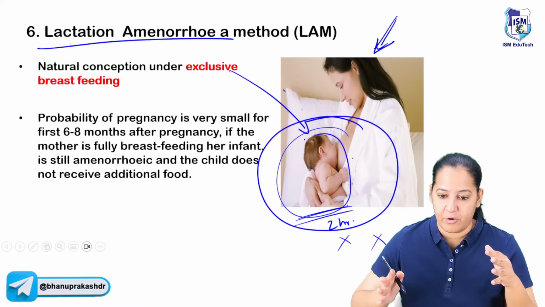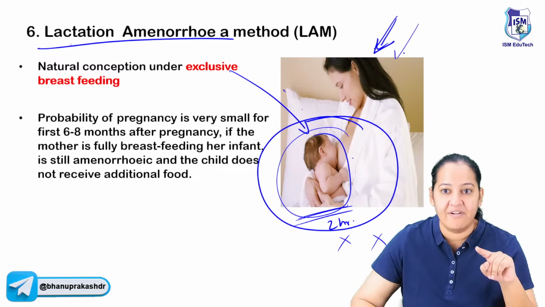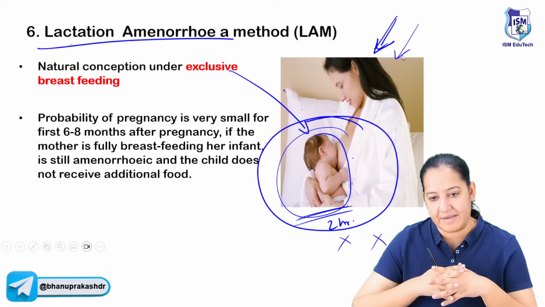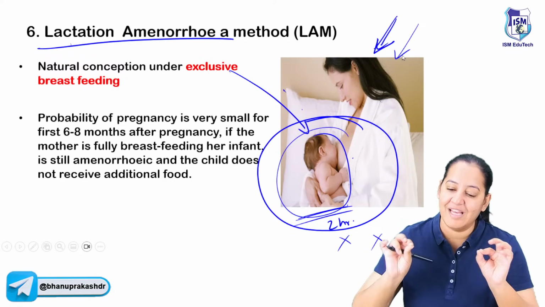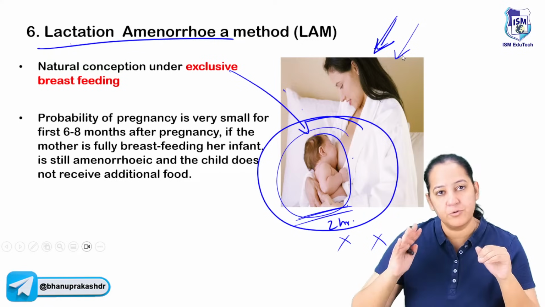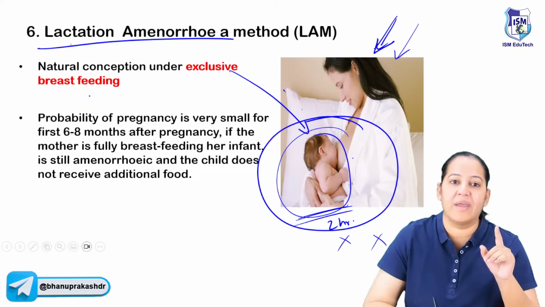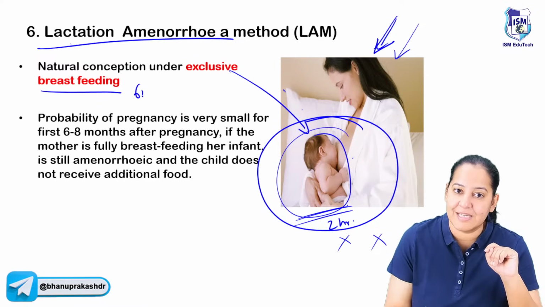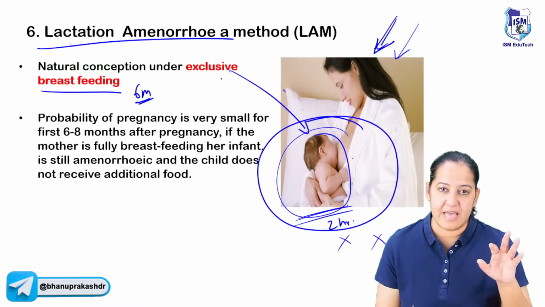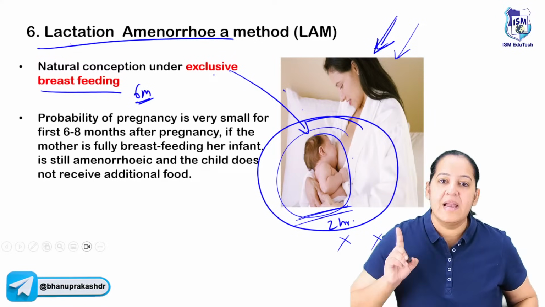Now, let the little one grow. A 2 or 3 years gap should ideally be there between 2 pregnancies. She has just delivered a baby. She is weak. So let her body build up again, and then she can become pregnant again. So breastfeeding is good for both, the mother and the baby. To the baby, it is giving nutritious food. To the mother, it is giving a natural way of contraception. So till she is doing exclusive breastfeeding to the baby for 6 months, every 2 or 3 hours, she doesn't ovulate. Okay, so this is lactational amenorrhea.